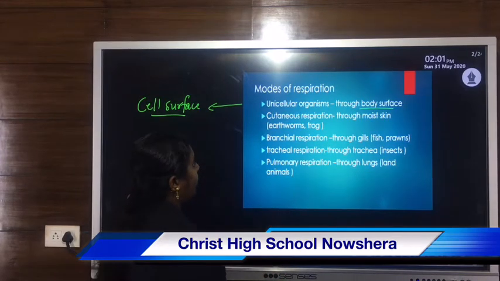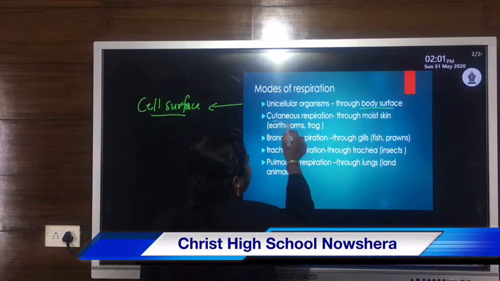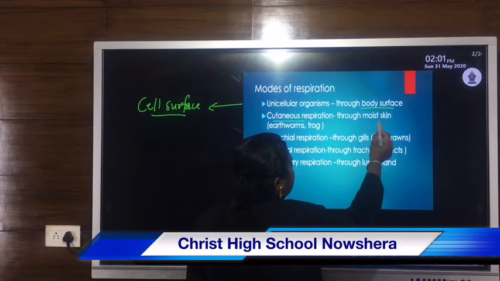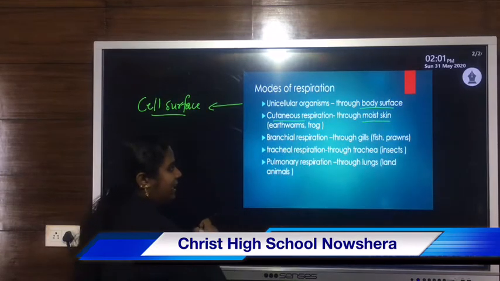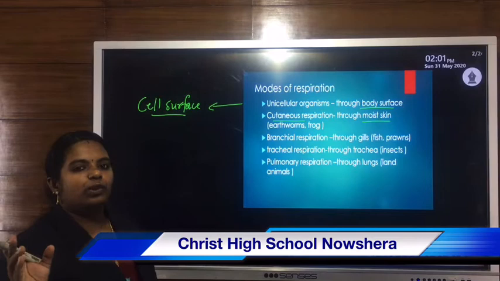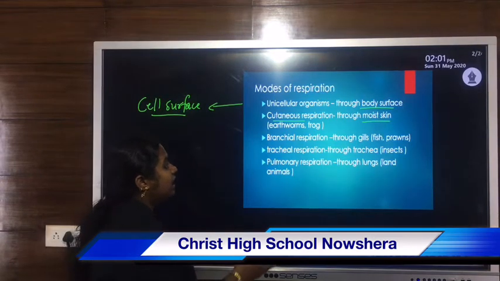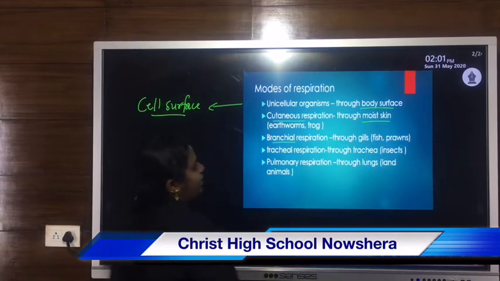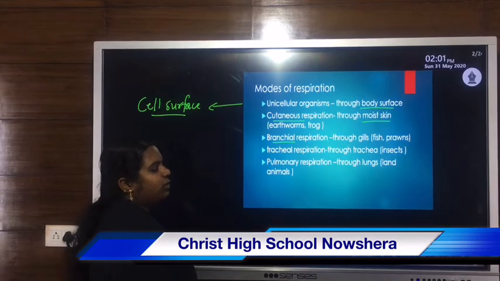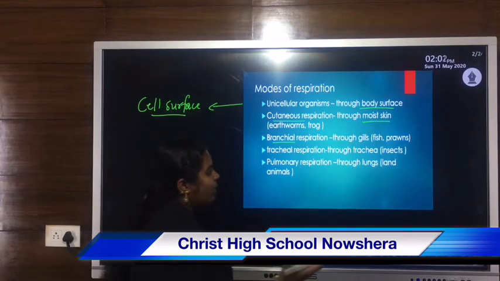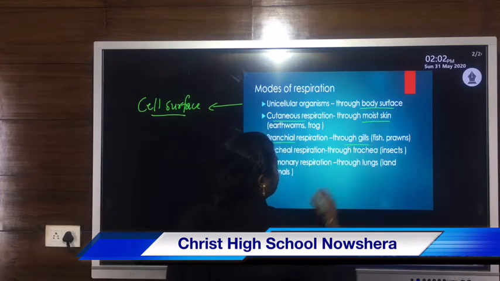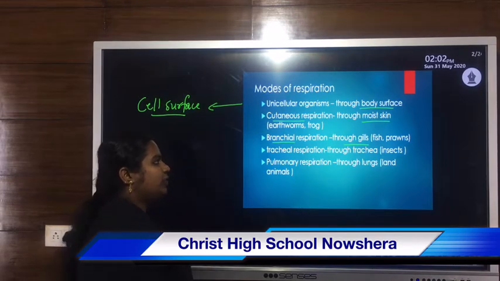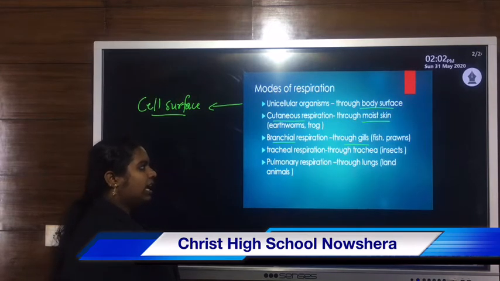Then another mode of respiration is cutaneous respiration. In cutaneous respiration, respiration takes place through moist skin, as in earthworms as well as frogs. Then branchial respiration is another mode, in aquatic organisms like fish, prawns and so on. It mainly takes place through gills. Their main respiratory organ is the gills. Such respiration is known as branchial respiration.